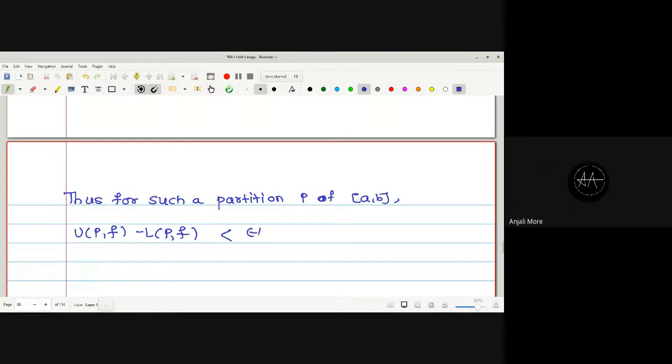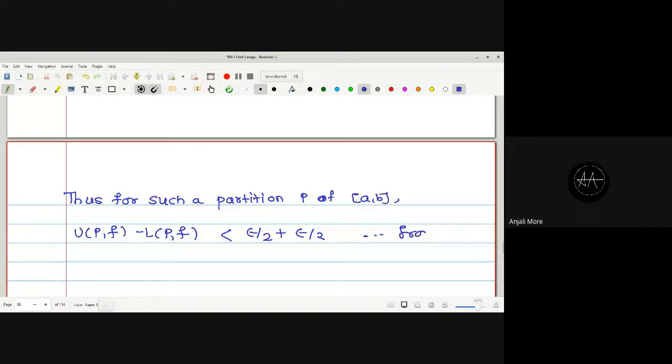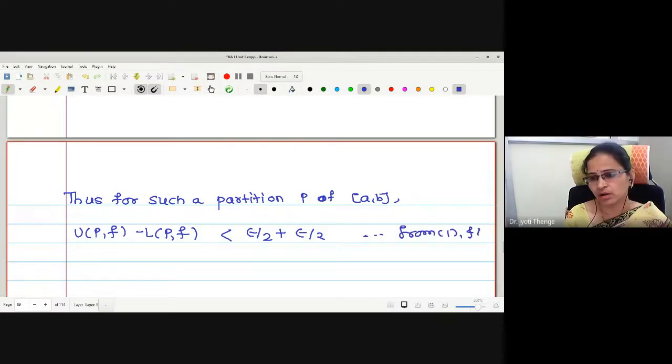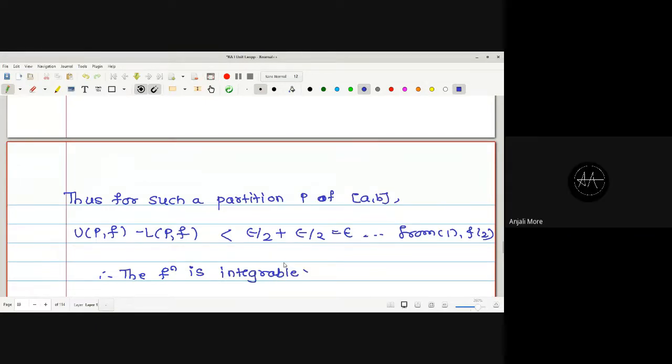May I say epsilon by 2 plus epsilon by 2, correct now? This is from 1 and 2, which is equal to epsilon. Therefore, may I say the function is integrable. Is it okay? Any difficulty with the theorem? If you have, you can ask me. No, ma'am.